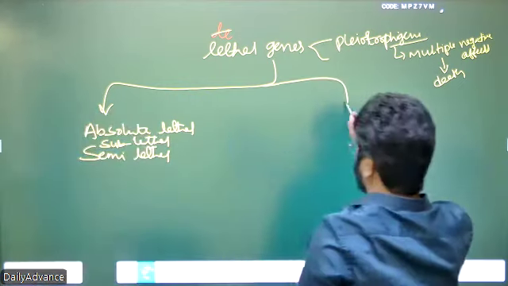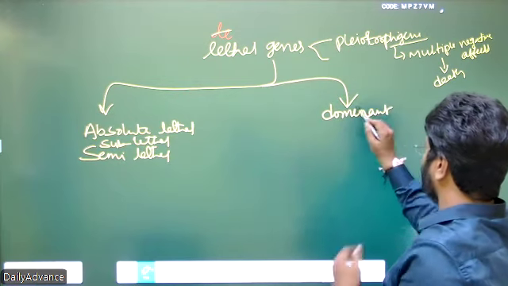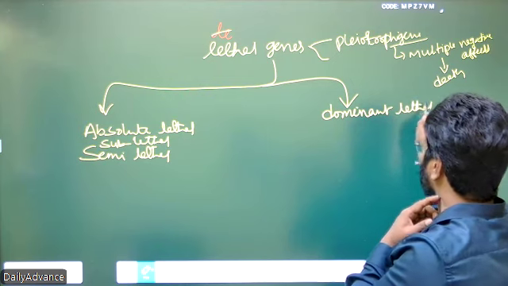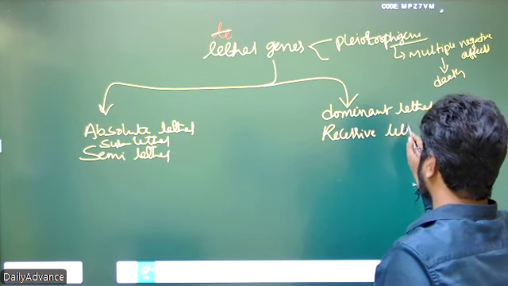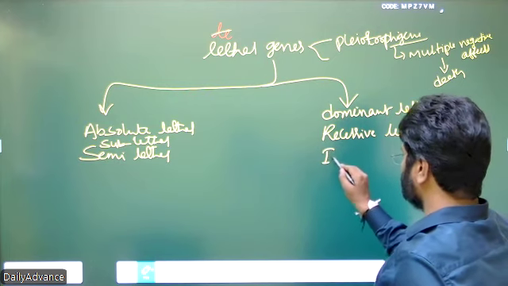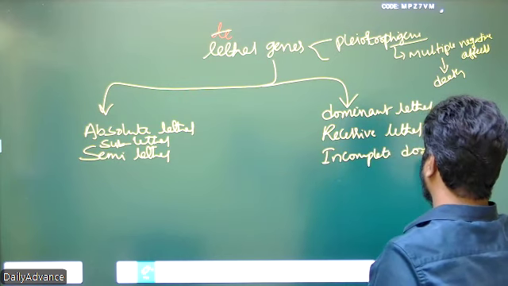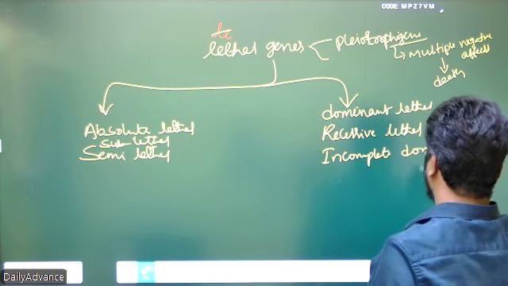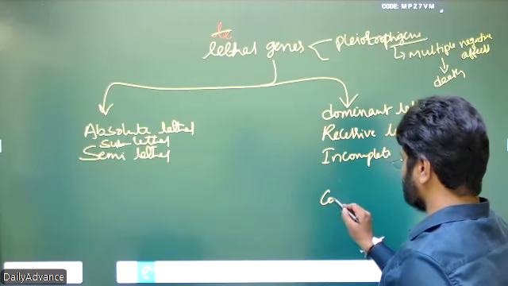The second category is dominant lethal, recessive lethal, incomplete dominant lethal, and conditional lethal.